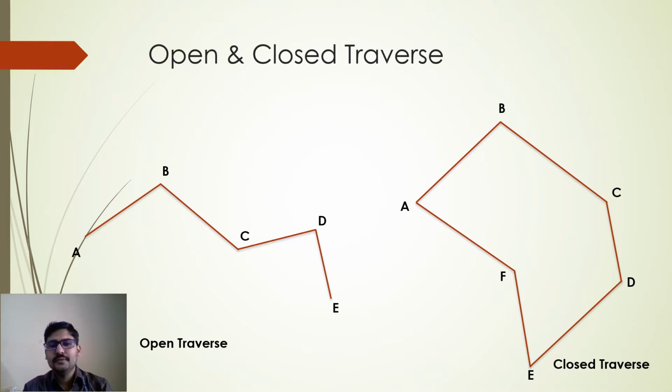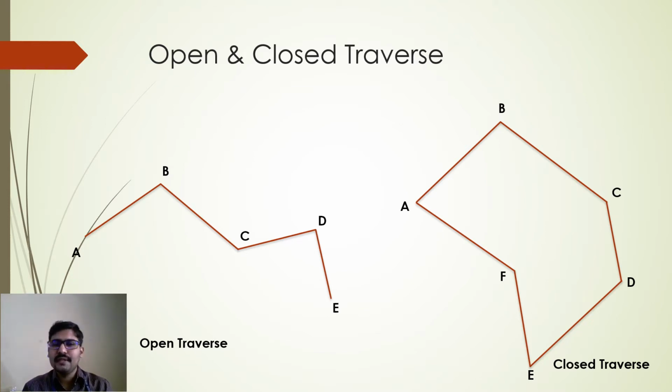So let us see what exactly the types of traversing we have. So you have two types: open traverse and closed traverse. You can see the diagram there below. Open traverse has starting point and end point different. So if you just look at the diagram, line AB, BC, CD, DE, right? So A is the starting point of the traverse, E is the end point of the traverse. So they are different. A and E are two different points. So when a traverse begins at some point and ends at some other point, then it is called an open traverse.